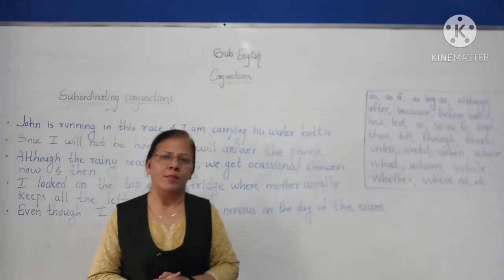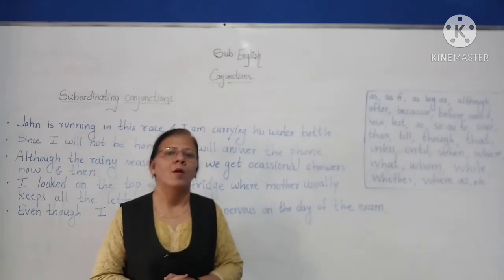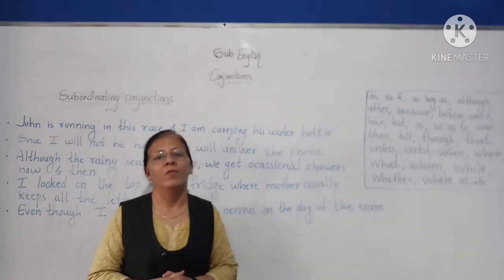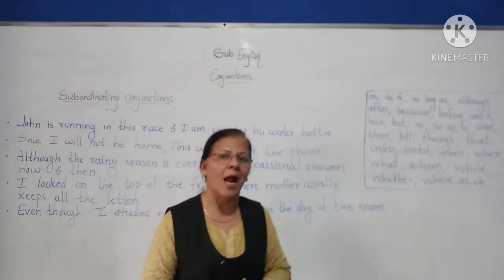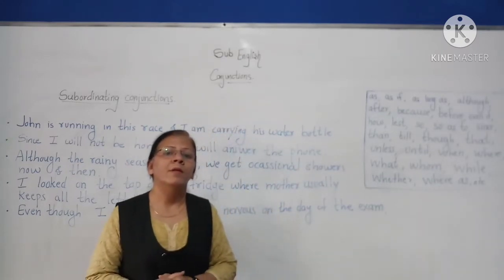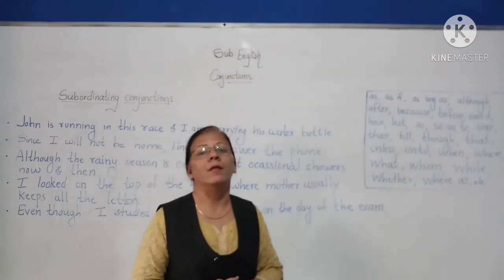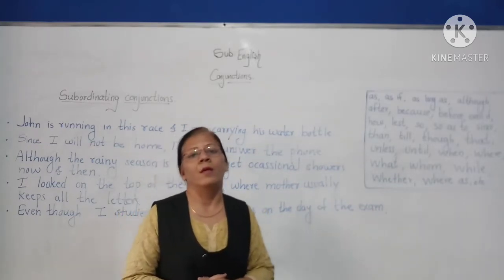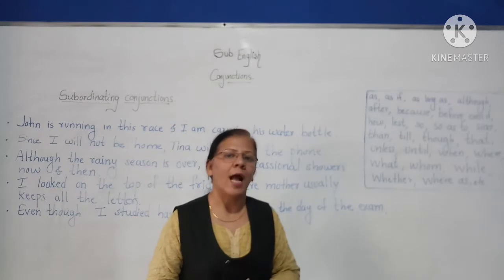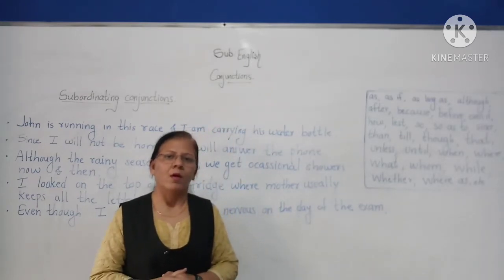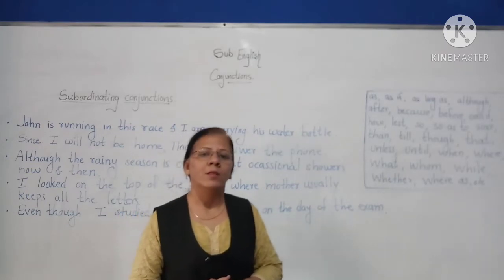Now, what are clauses? Clauses are a group of words which has a subject and a verb, right? So we have learned different kinds of clauses, that is, main clause and subordinate clause. Now what is a main clause?